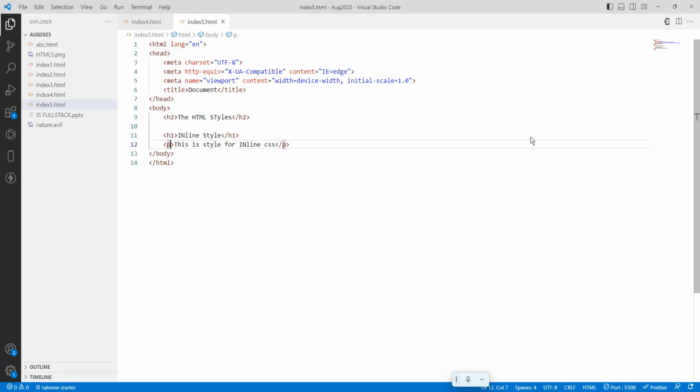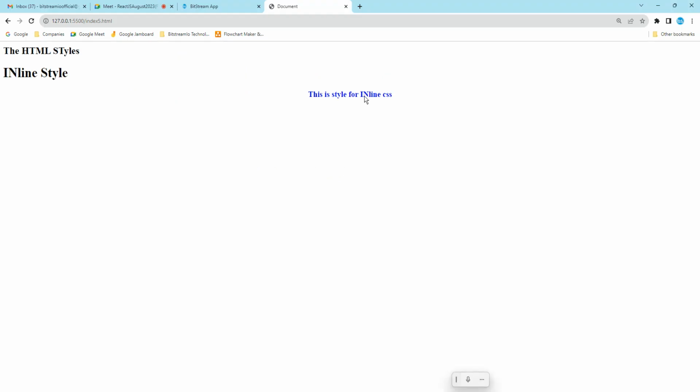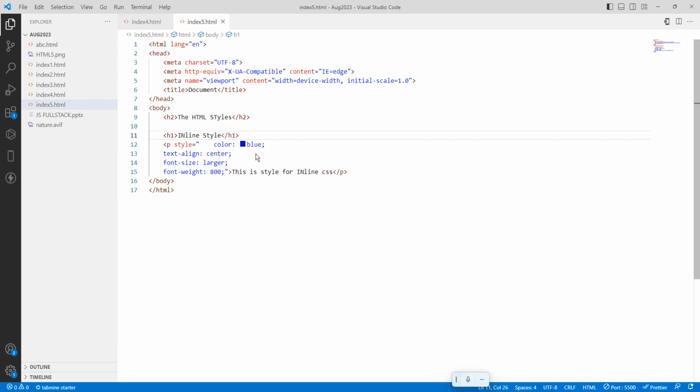So here the first method is an inline style. Inline style means I am going to write inside the tag only, in the starting tag, style, or control B. Okay. So I have copied it from the front end. So let's see now. Now it is available. If I do refresh 1,000 times also, it will come because I have changed the style here.